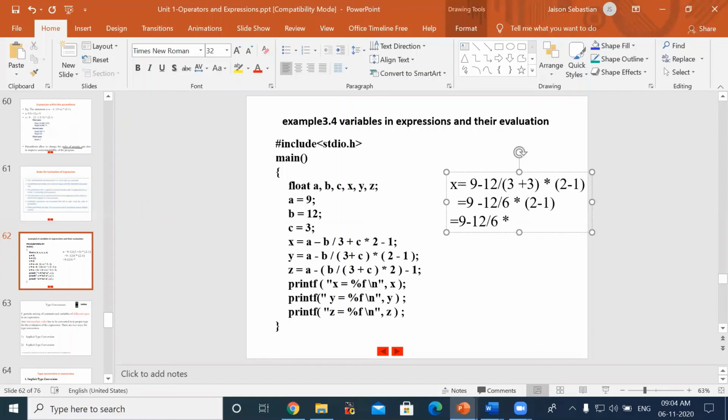We are ignoring multiplication and all because we have higher priority expressions within the parenthesis. What is 2 minus 1? 1, right? Again, in the next step, the parentheses are over. So when we start evaluating the expression, first it will encounter a division, right? After division comes a multiplication. Division and multiplication have higher priority, but as division is encountered first, we will consider 12 by 6. 12 by 6 is 3, right? And then write the remaining equation.